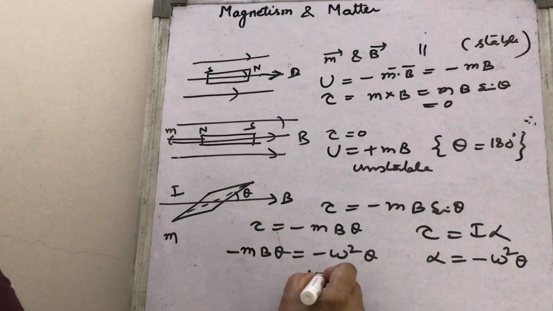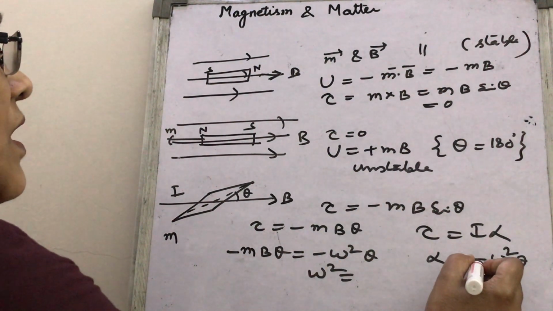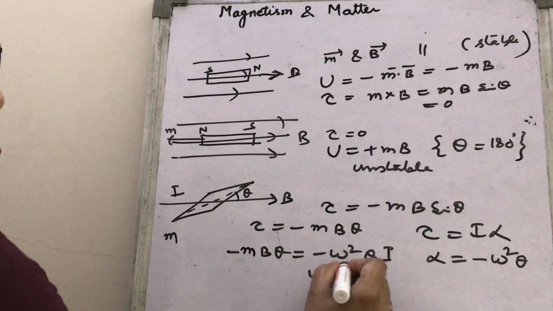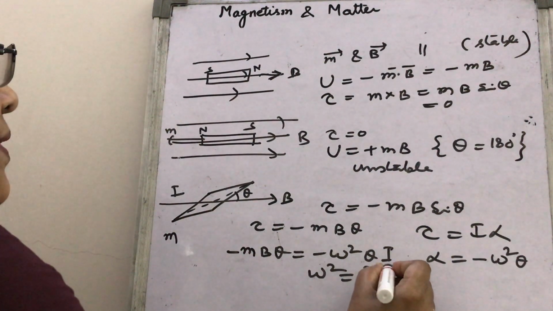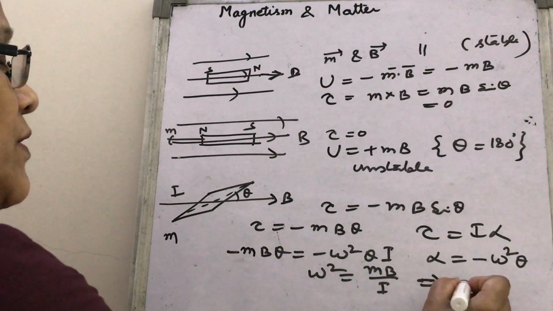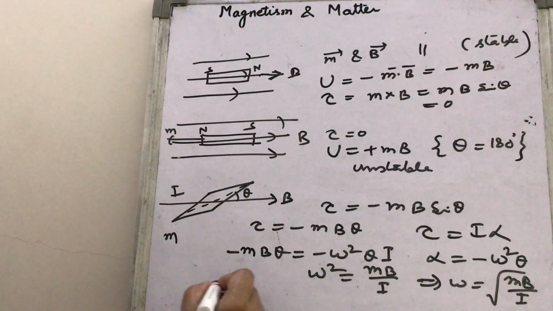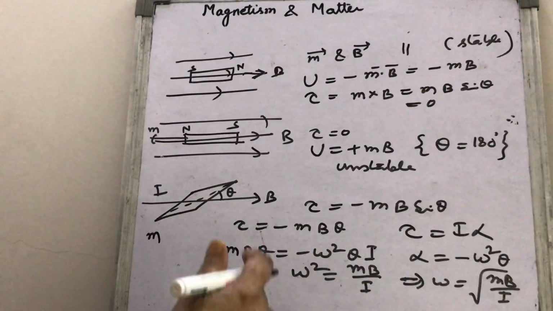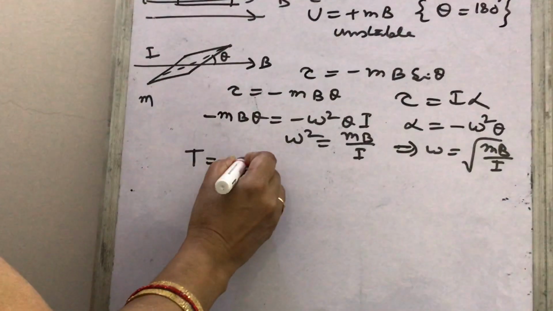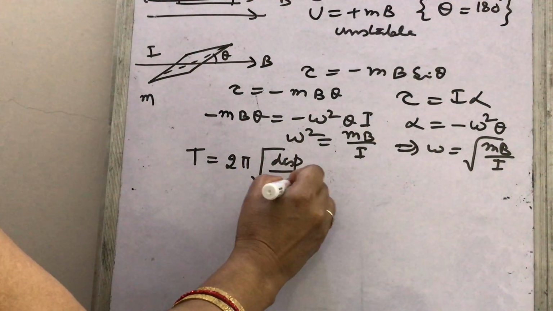So omega square will be mB upon I. This implies omega will be under root mB upon I. The time period in the oscillation, in SHM in class 11th, you must have read, is given by 2 pi under root displacement upon acceleration.